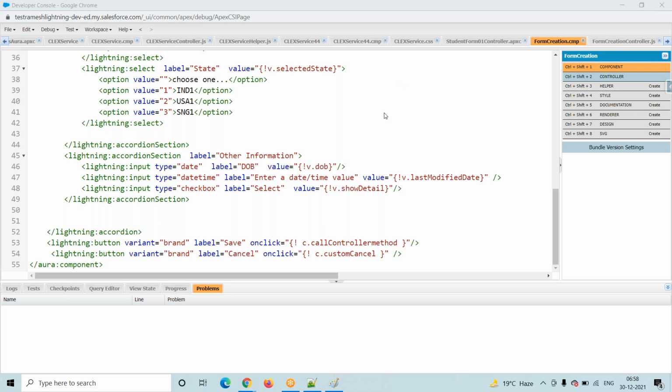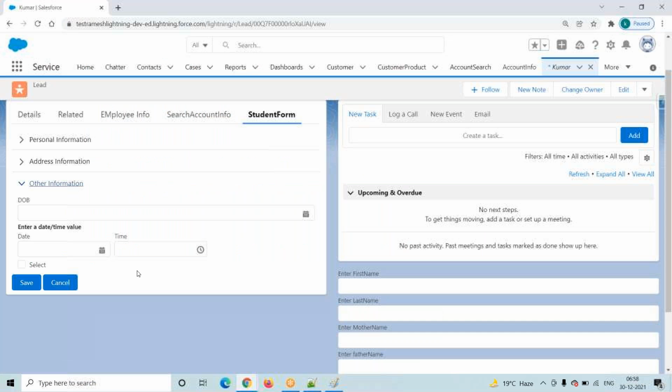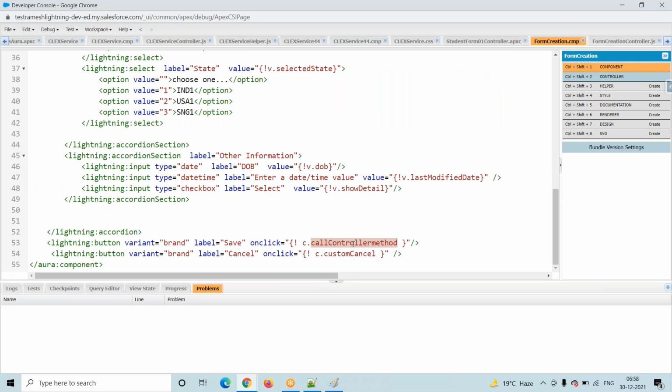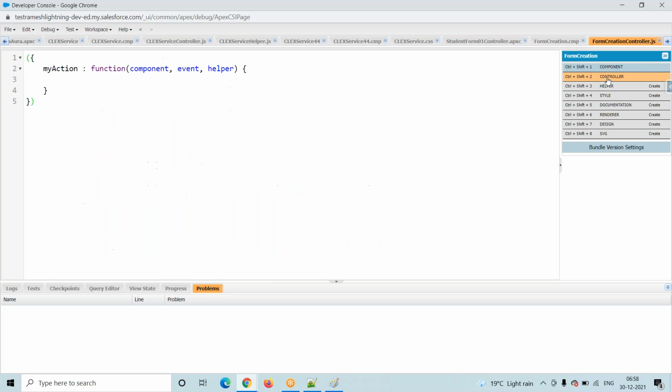Okay, so finally we are telling this button, see here, where is my UI? This is my UI. I'm telling this save button, if any user clicks, call this particular method. Again the button is asking, where is that method? That method is C, meaning client side controller. I'm telling this cancel button to call this particular method, and it is also C, meaning client side controller. The client side controller is nothing but the second one. Now go to the second one.